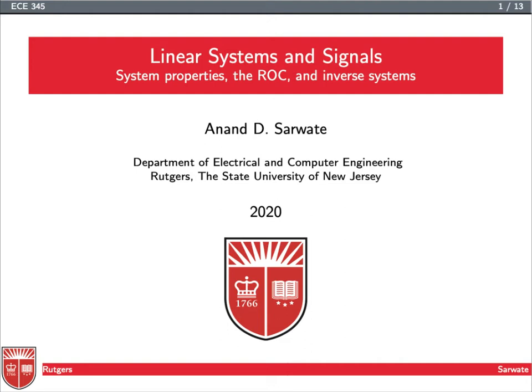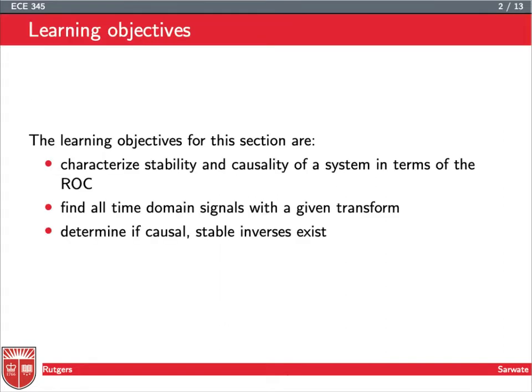Now we would like to look at the Laplace transform and system properties like stability, causality, and invertibility in terms of the transform and its region of convergence. So we'd like to be able to characterize both stability and causality in terms of the region of convergence. We'd like to find all time domain signals with a given transform, and we'd like to determine if causal and stable inverses exist for a given transform.